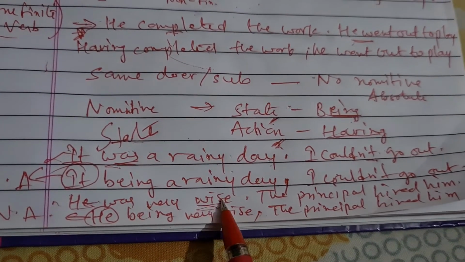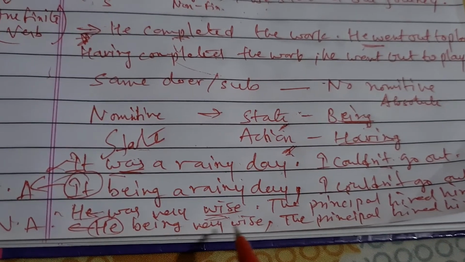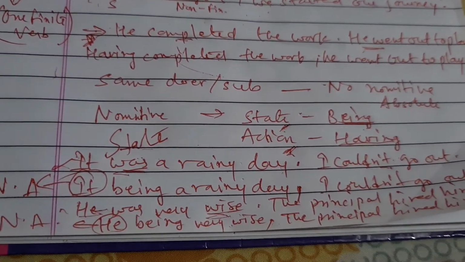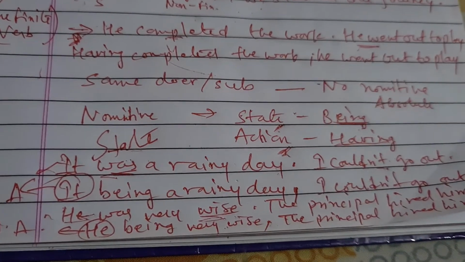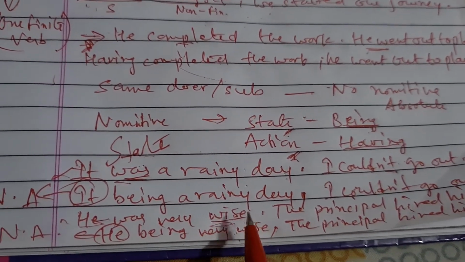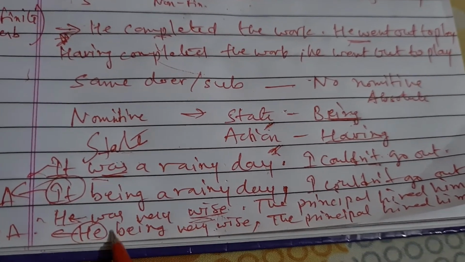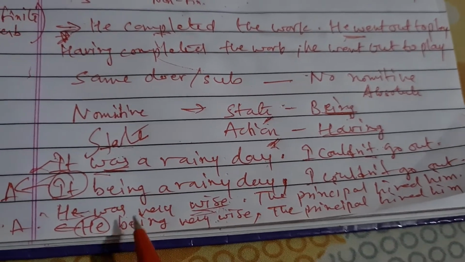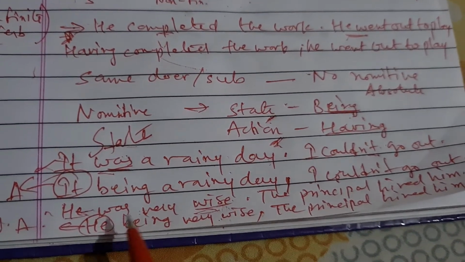वह बहुत बुद्धिमान है. So it is a statement about someone. It is not an action. क्या बुद्धिमान होने के लिए वो क्या यहाँ पे कोई एक्शन कर रहा है? Nothing. So it is a state. That is the reason you are not taking this was as your main verb. We will make it as a non-finite nominative absolute.